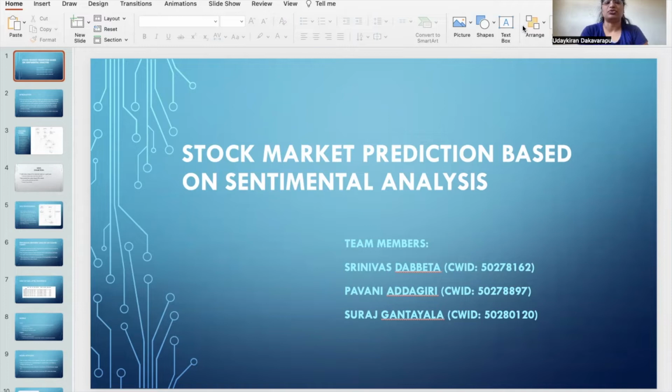Our final research project is stock market prediction based on sentimental analysis. Our team members are Srinivas Tabeta and Suraj Kantara.